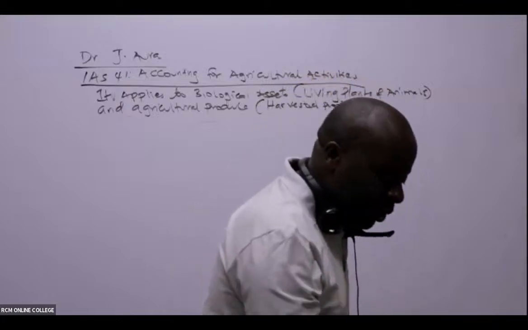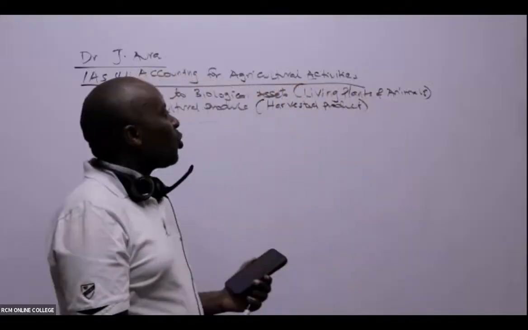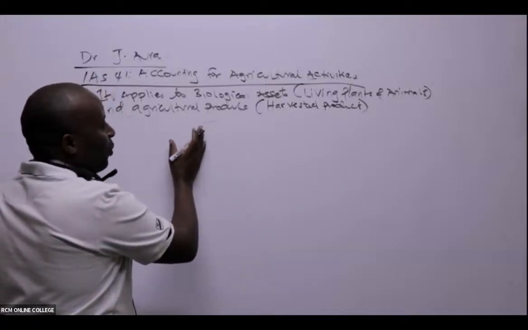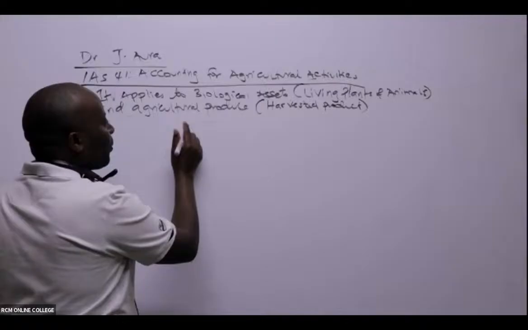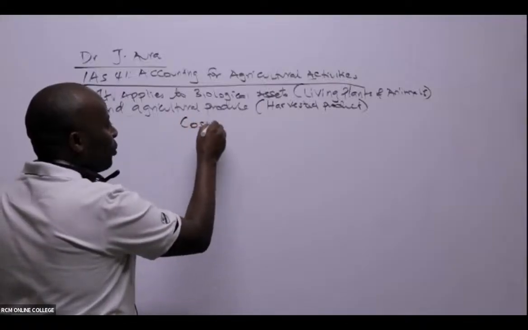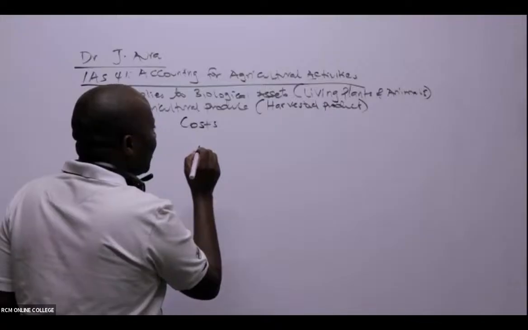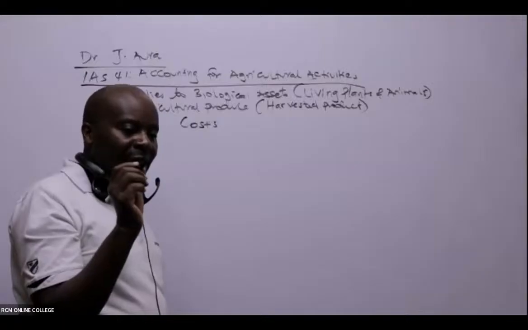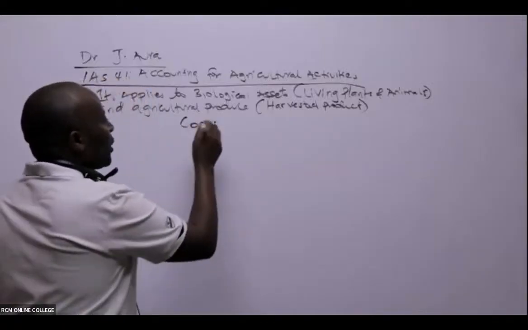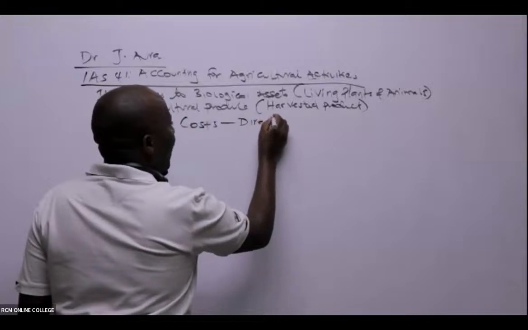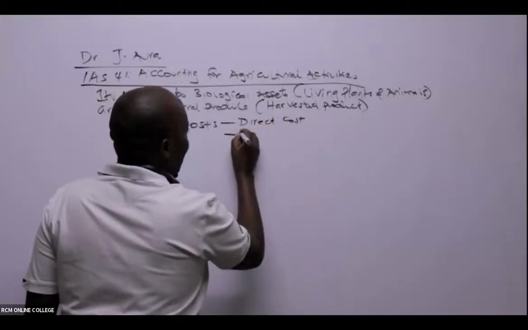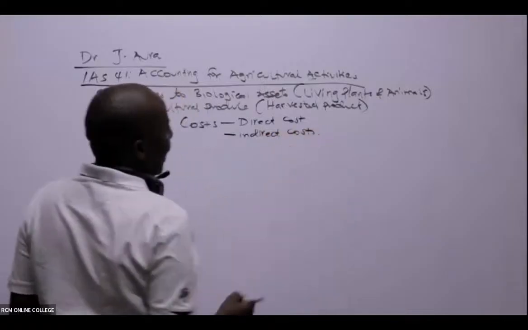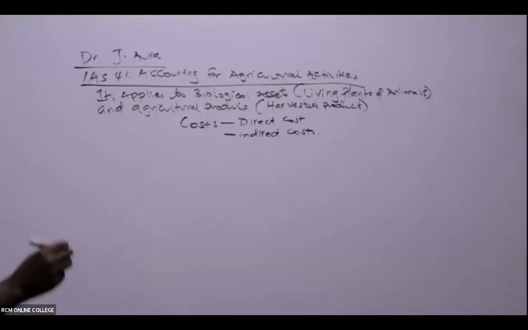All right. Then I will straight away show you that we have two types of costs here. Whenever it comes to costing, there are two types of costs which are very important for us to remember under IAS 41. Whenever we talk of measurement, we have direct costs, and then we have indirect costs.